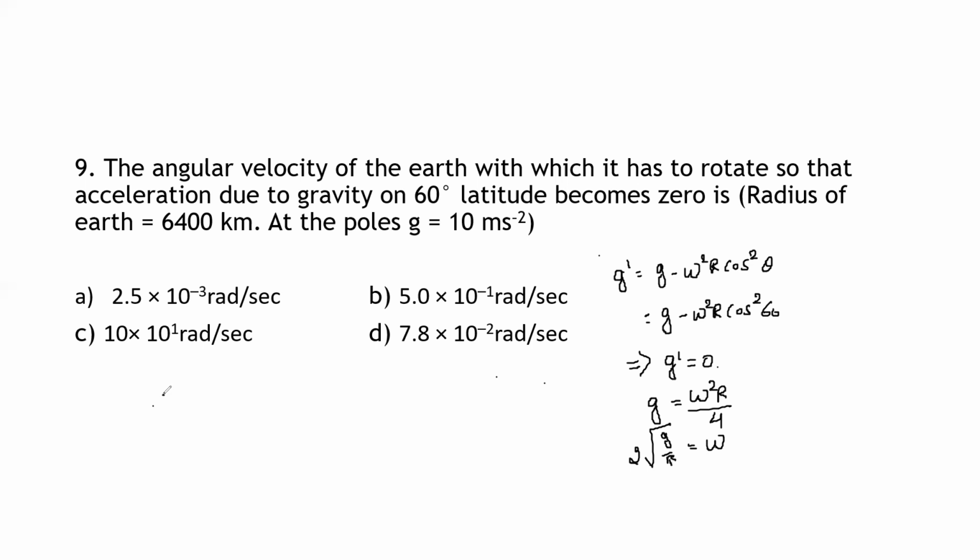If I take the square root and simplify this, omega becomes 1 divided by 400 after taking the square root and all the simplification. So 1 divided by 400 is nothing but 2.5 into 10 raised to minus 3 radian per second. That is option A, the correct option.